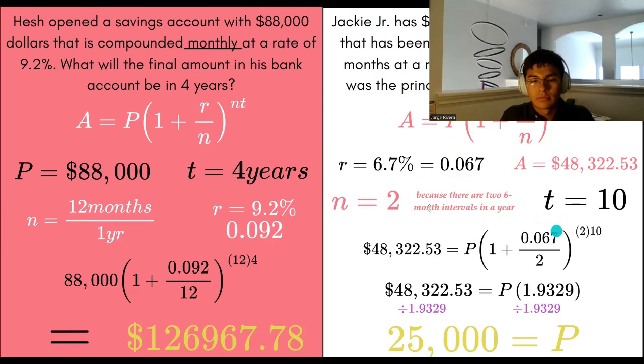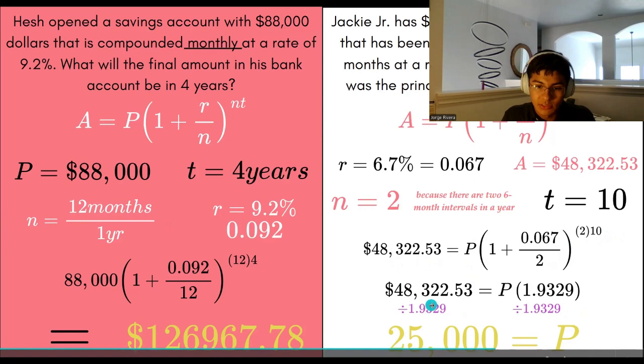So we have 48,322.53 is equal to this. We can plug in literally everything except P. If we solve the portion, 0.067 over 2, to the power of 2 times 10, the power of 20, that gives us 48,322.53 is equal to P times 1.9329. So if we divide both sides by 1.9329, that gives us that the principal amount of money that he put into the account was $25,000. That's how we solve this.